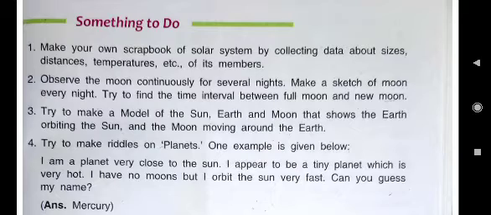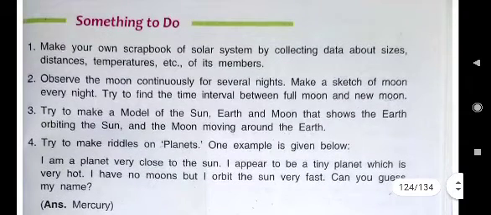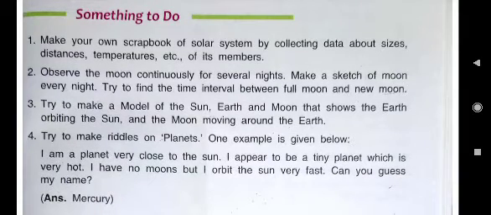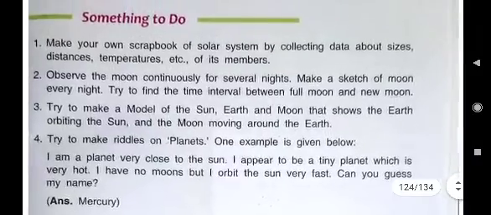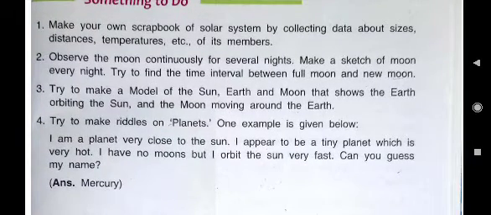Make your own scrapbook of the solar system by collecting data about sizes, distances, temperature, etc. of its members. We all know the solar system. Who are in the solar system? Sun, then the 8 planets, their satellites, asteroids, they all are in the solar system. So this is only for something to do. No need to do it in the science notebook, but to develop your interest, you can gather the information from your elder brother, sister, or from the internet, or from newspaper, or from any magazine, and you can make a scrapbook.